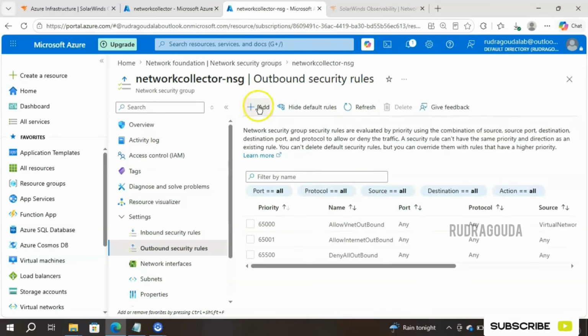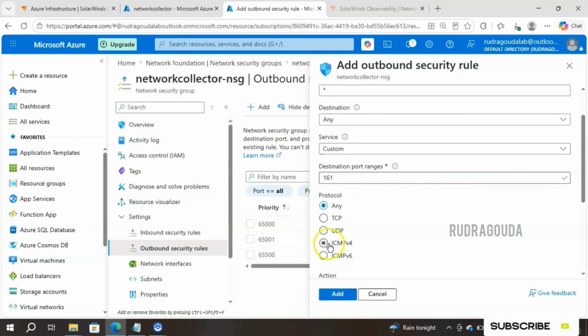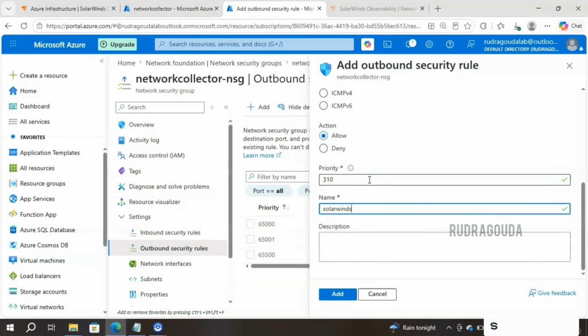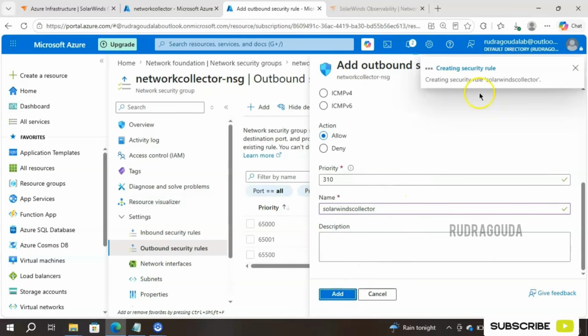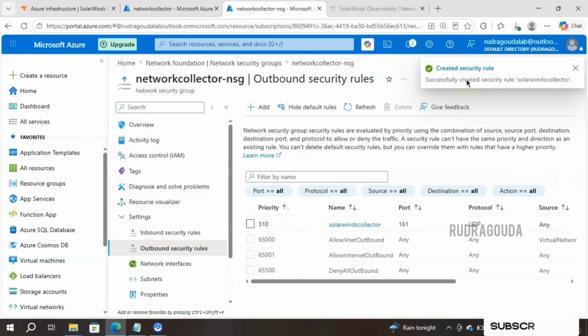Click on add, and then provide the port number 161, and it has to be UDP. Select it, then click on add. We need to provide the name as well. I will give the name as SolarWinds Collector. Fine. Okay, now I am creating the outbound rule for the port 161. Yes, you can see, right? Priority is there and port number is 161.